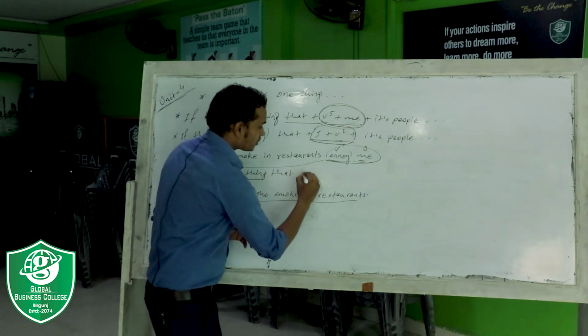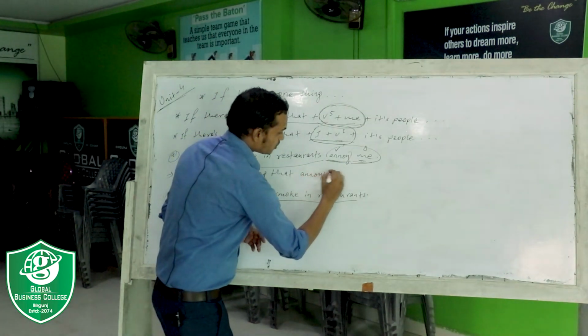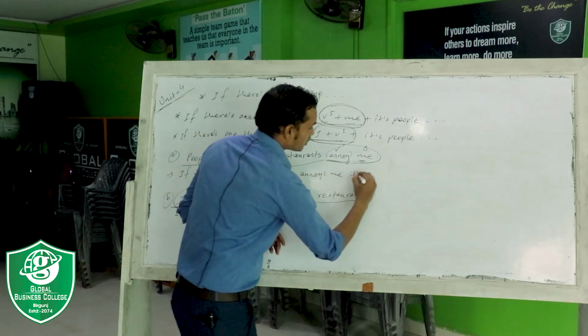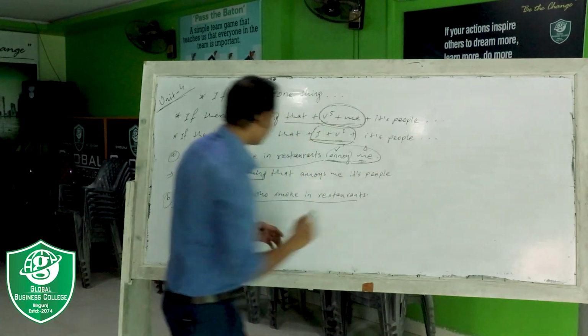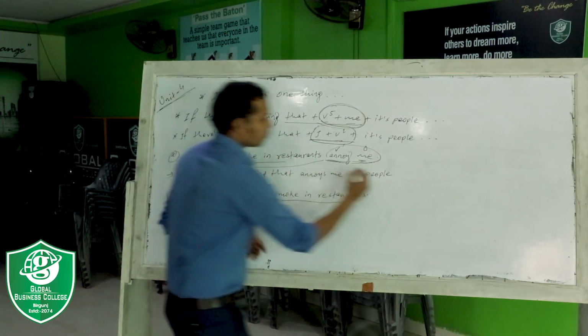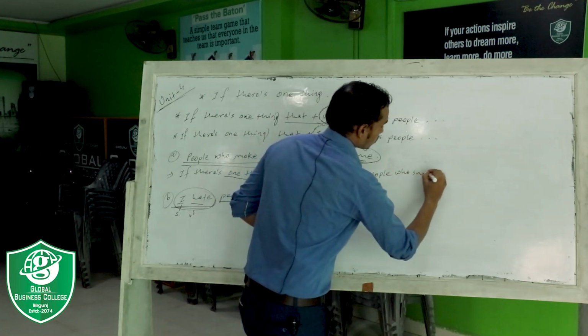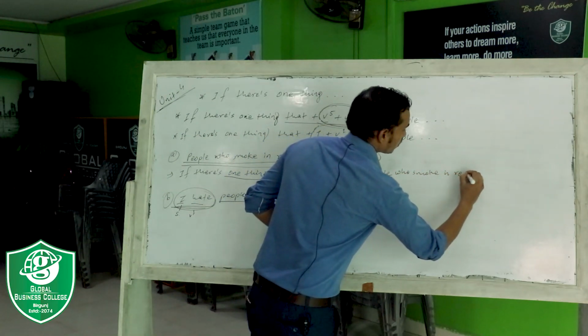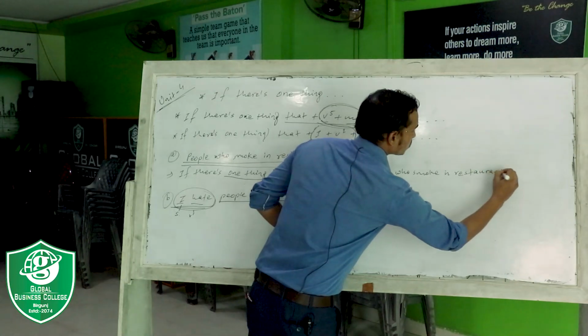So annoy, what is the V5 of annoy? Annoys me, then "it's people". Now write the activity. If there is one thing that annoys me, it's people who smoke in restaurants.